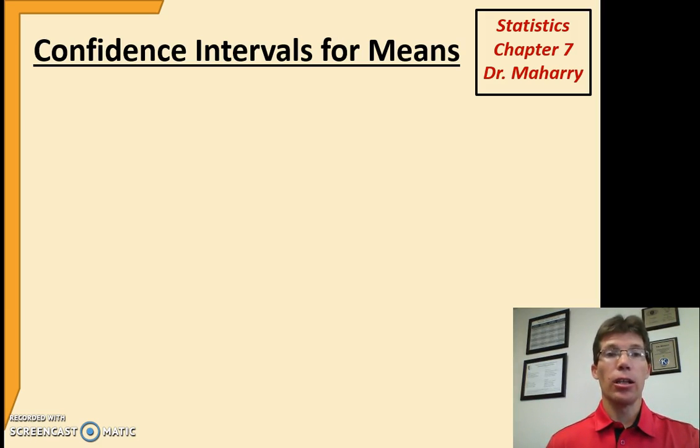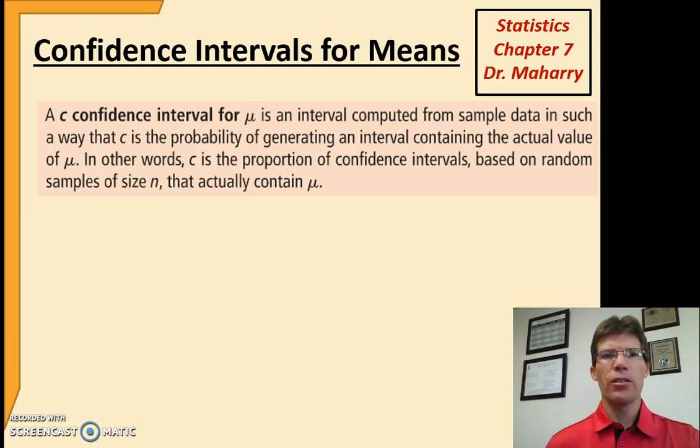And then we look a little bit above that estimate, a little bit below, to account for sampling variability. So a confidence interval for a mean is a computed interval that comes from sample data. The idea is we construct this in such a way that if we were to do this over and over again, C is the confidence level, and it's the proportion of these confidence intervals that would capture the true population mean. And so when we draw our conclusions, we can say we're 95% confident or 99% confident that the mean is in a particular interval.